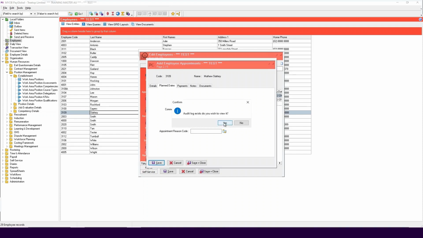Click Yes. It is worth noting that any changes in HR will also update the employee's details in payroll. However, changes in payroll do not update employees' details in HR.